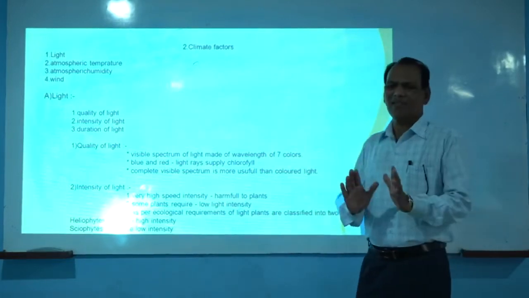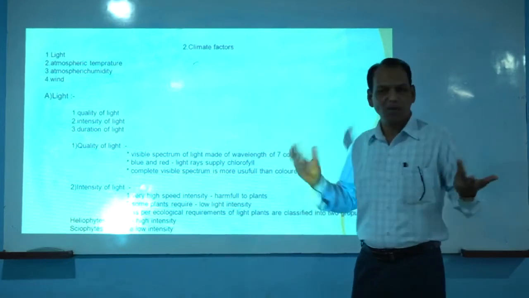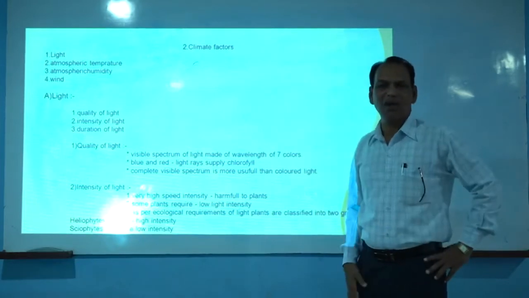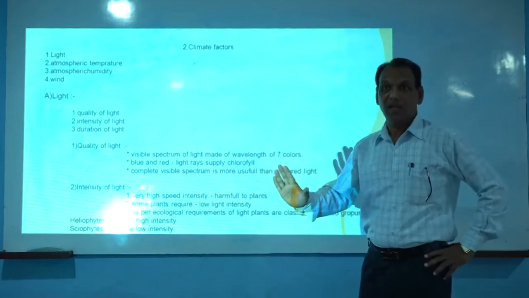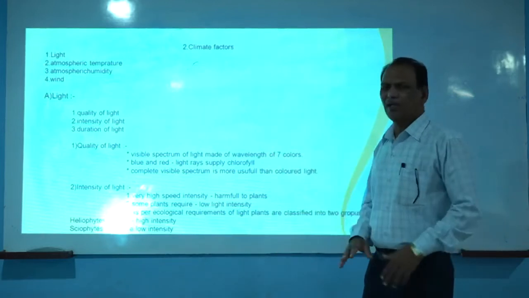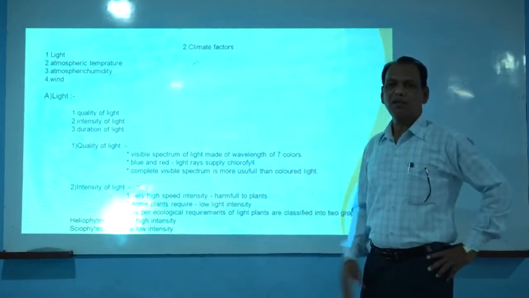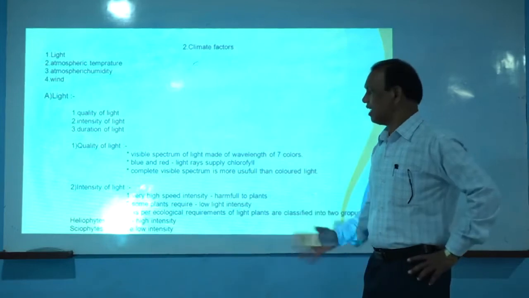So as far as total plant life is concerned, some plants are growing in water, commonly called hydrophytes. Some plants are growing in dry regions, commonly called xerophytes. Some plants are growing in moderate climatic conditions, commonly called mesophytic plants. So if we take into account all plants and the light requirement of the plant, or the intensity faced by the plants naturally.